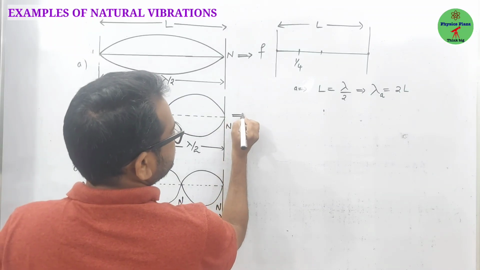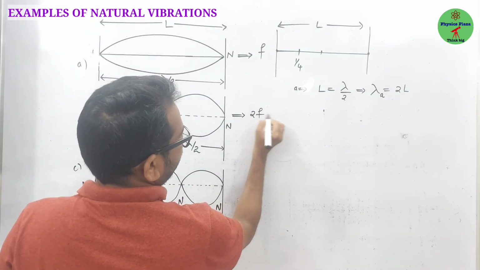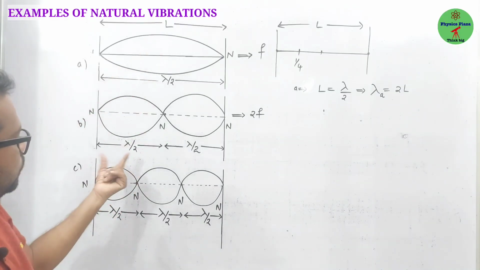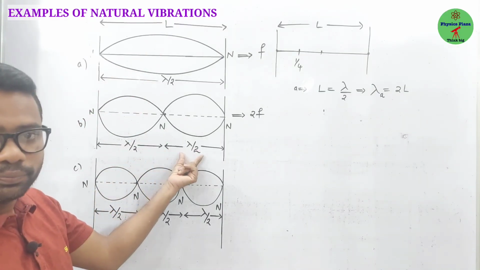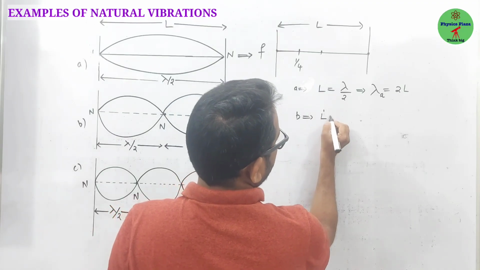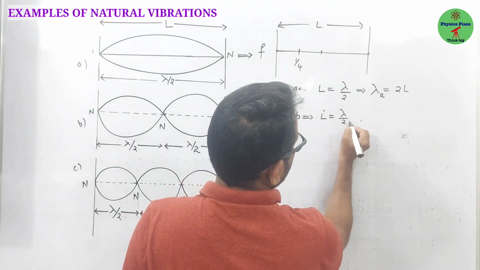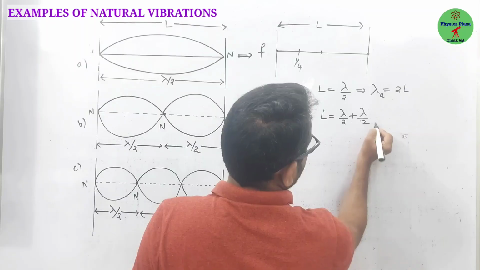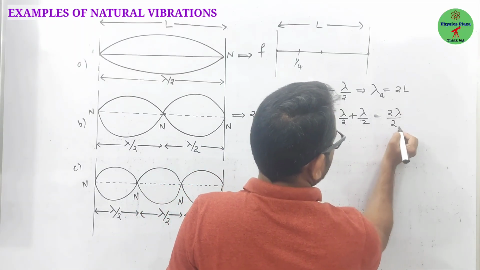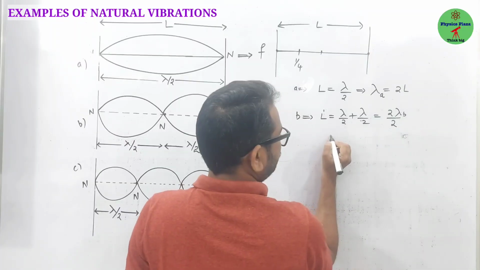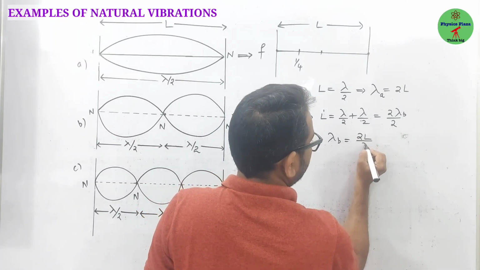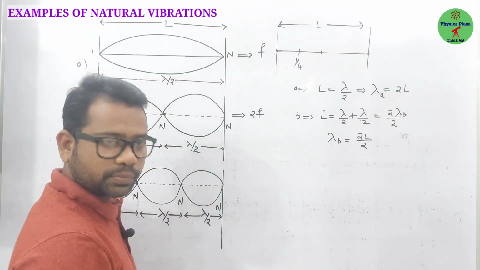Hence, the frequency is 2F. And in this case, the same length L is equal to lambda by 2 plus lambda by 2, which is 2 lambda by 2. Let's say lambda B, so lambda B is equal to 2L by 2. Clear? Fine.